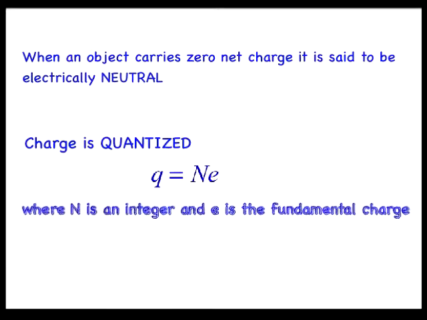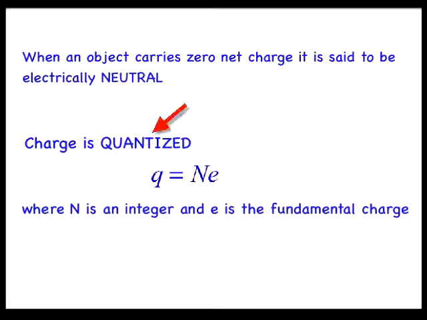Charges of larger magnitude than the charge on an electron or on a proton are built up on an object by adding or removing electrons. Thus, any charge of magnitude q is an integer multiple of e. That is, q equals n times e, where n is an integer and e is the fundamental charge. Because any electric charge q occurs in integer multiples of elementary indivisible charges of magnitude e, electric charge is said to be quantized.